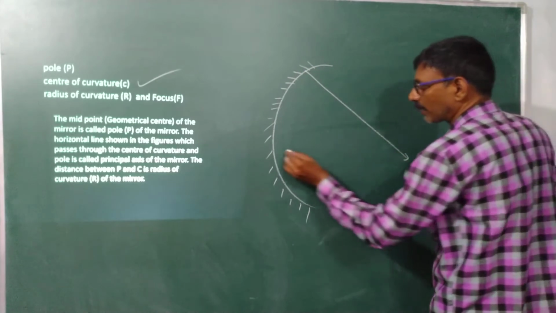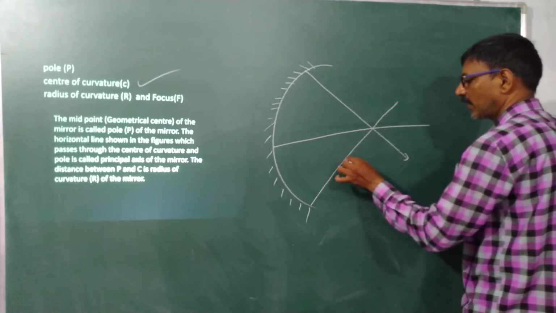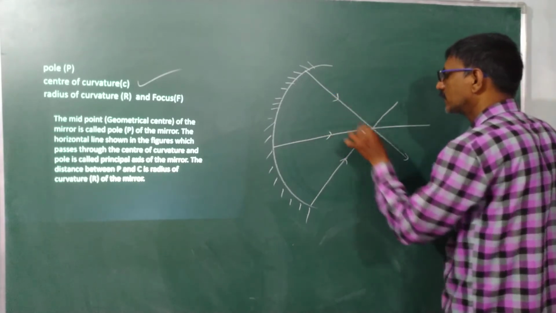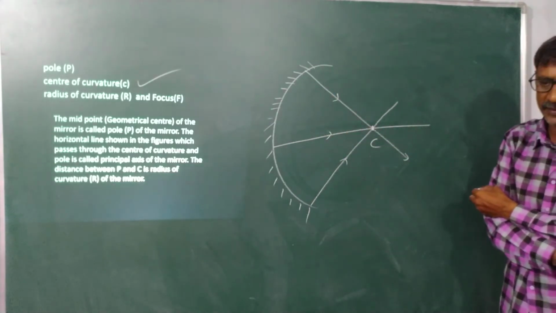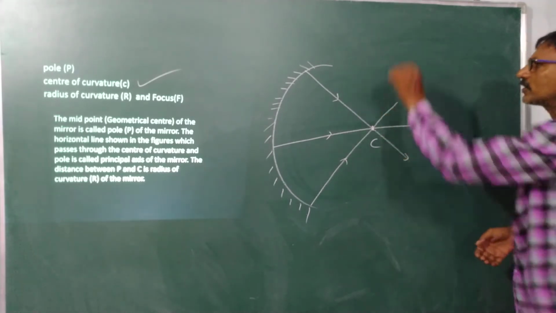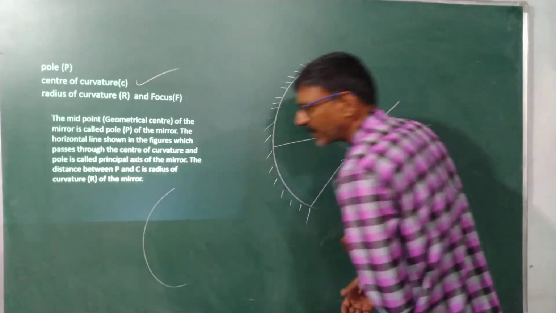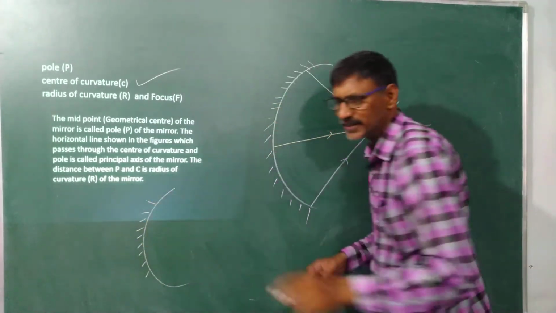Suppose this is my normal, this is one more normal, and this is another normal. I have taken only three normals. They intersect at one point. That is called the center of curvature. Am I clear? Suppose I have a concave surface coated with silver.